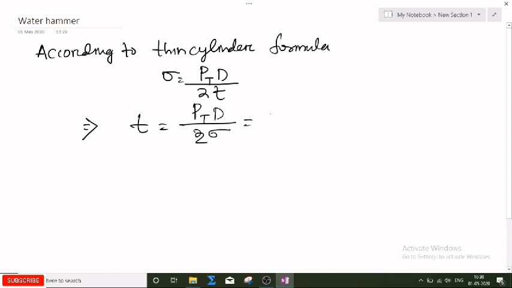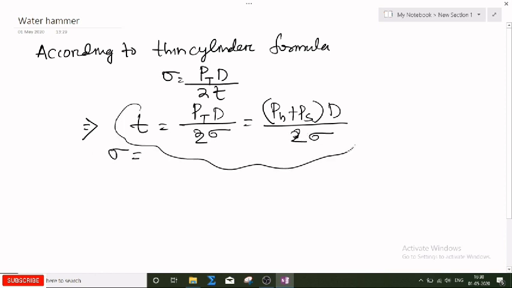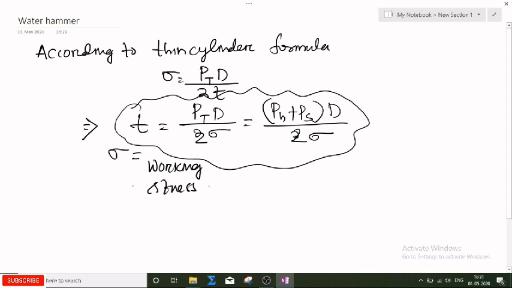What is this PT? It is the water hammer pressure plus the static pressure, into D, divided by 2 sigma. This is the thickness formula by which you can design. This sigma is called the working stress in the pipe material.